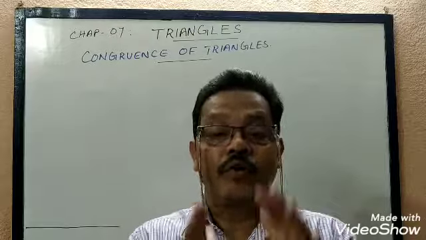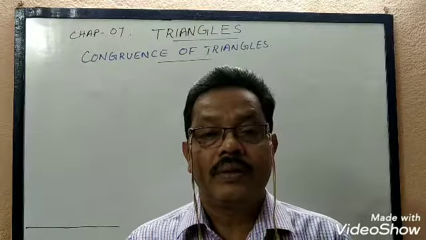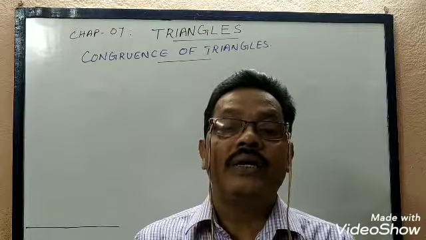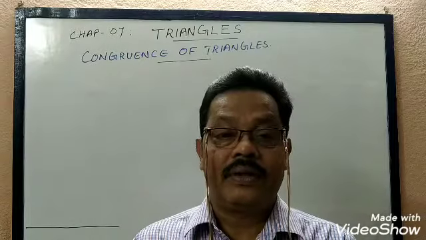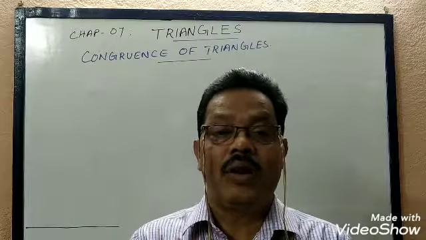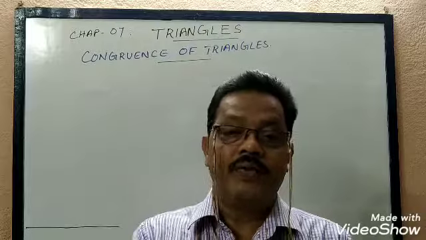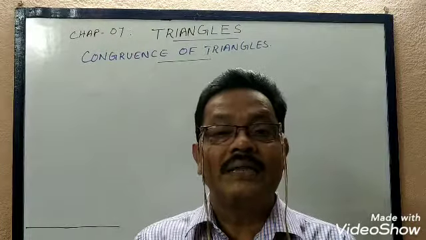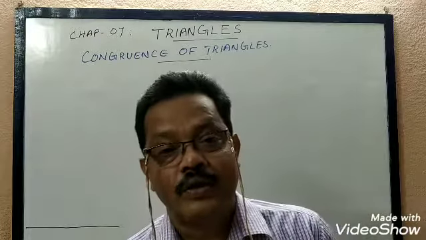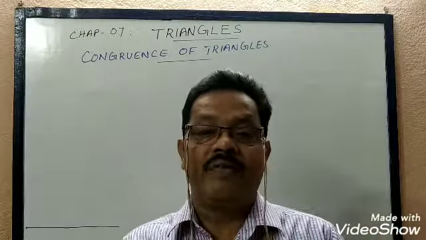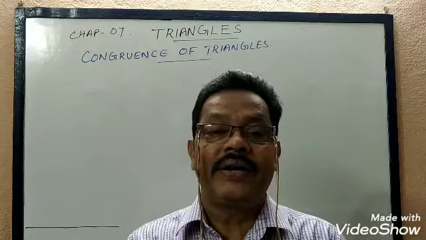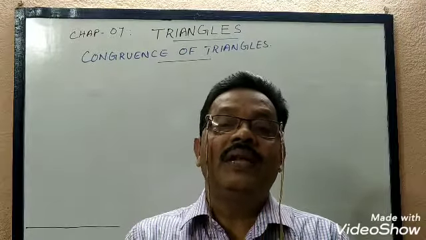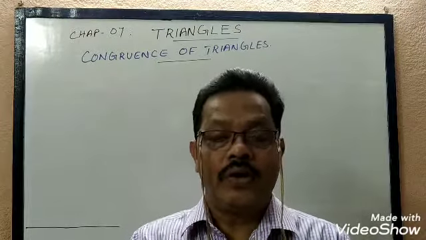What is the condition for two angles to be congruent? Two angles are congruent if they have the same degree measure. That is, two angles of 60 degrees will be congruent. We don't have to worry about the length of the arms. We have to think only about the measurement of the angles. If we have two angles of 110 degrees, then both the angles will be congruent.